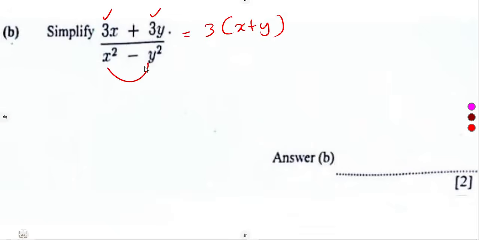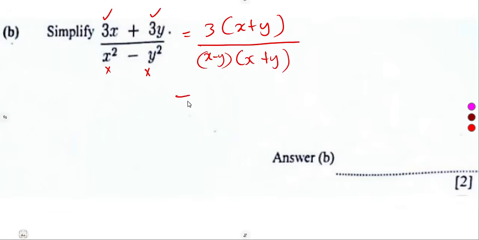Are we seeing the difference of two squares? If we solve a squared minus b squared, definitely you must see this one: x minus y into x plus y. Just like that. So this was going to cancel, and we have got 3 over x minus y. We are done. There's nothing that we can do from there.